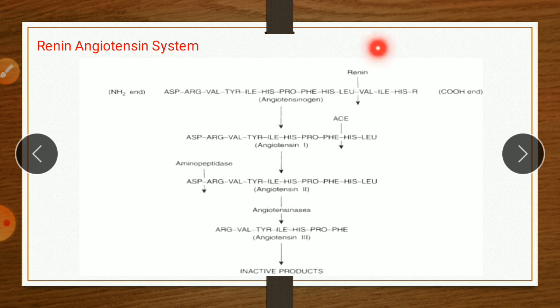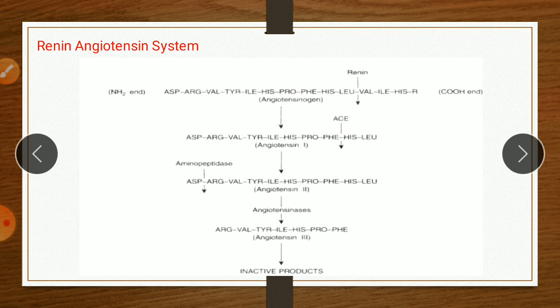The enzyme renin, secreted by the kidney, causes breaking of the bond between leucine and valine, and it gives the first compound, angiotensin first, which is a decapeptide, meaning it contains 10 amino acids. So angiotensinogen has 450 amino acids, and renin breaks this bond after the 10th amino acid and converts angiotensinogen into angiotensin first, a decapeptide.